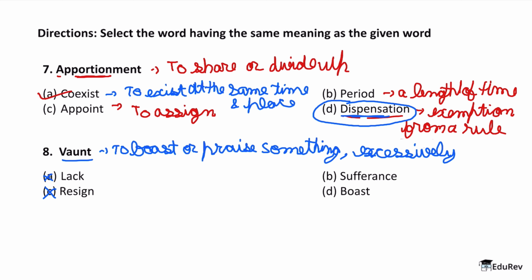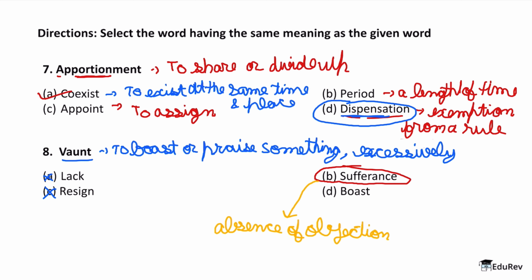What about sufferance? Sufferance once again comes out to be a very, very important word from the examination point of view, because sufferance means the absence of objection rather than genuine approval. So what sufferance means? Absence of objection, right? So when you are doing something which is not being objected, but there is also not a genuine approval of that particular thing, right? Now that is the word sufferance. You can also call it toleration. So sufferance can also be a synonym for toleration.